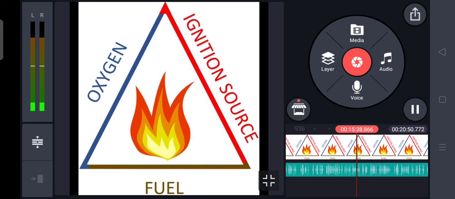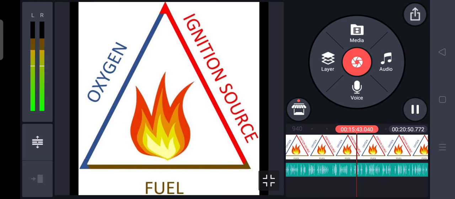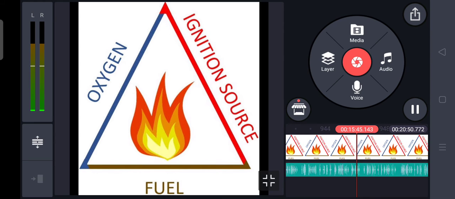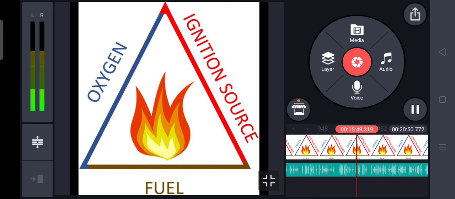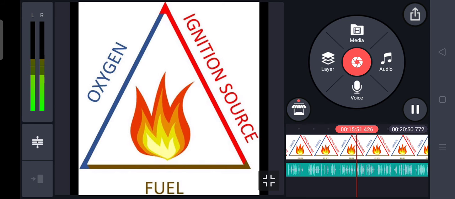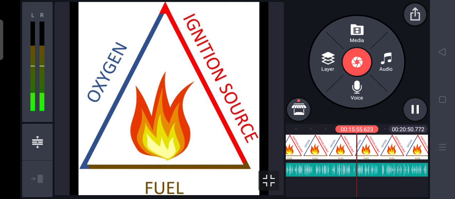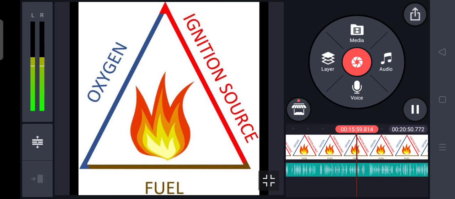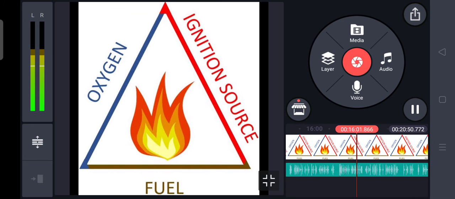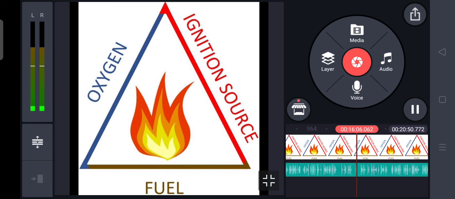Fuel acts as the combustible substance, and air or oxygen is the supporting substance, because in the absence of air combustion is not possible. And the last one is heat.